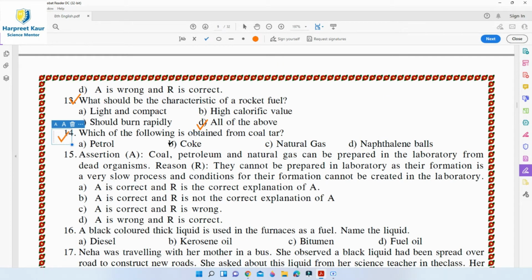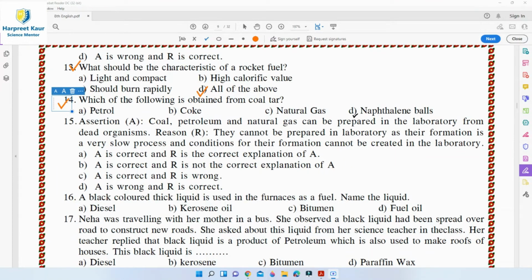Then question 14. Which of the following is obtained from coal tar? Coal tar is a foul smelling dark brown liquid, and when it is subjected to fractional distillation, many useful chemicals such as benzene, toluene, anthracene, phenol, and naphthalenes separate out. And these chemicals are widely used for making dyes, drugs, and explosives. So here, the naphthalene balls, that is option D, is the right answer. Naphthalene is used as moth repellent. You must have seen white naphthalene balls commonly used for storing the woolens.